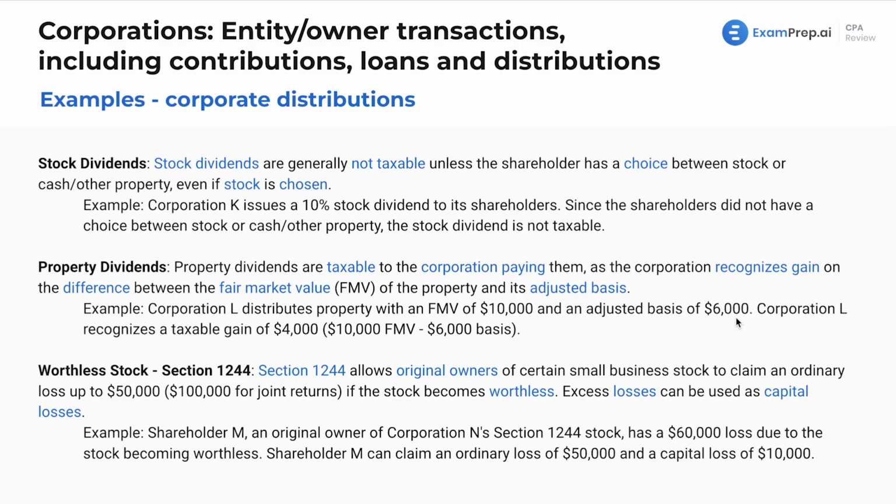It's treating it as if you sold it to someone else and then used the proceeds to give as a dividend. You could think of it like that as well. Corporation L would recognize a taxable gain of $4,000. It's the difference between the fair market value and the basis.